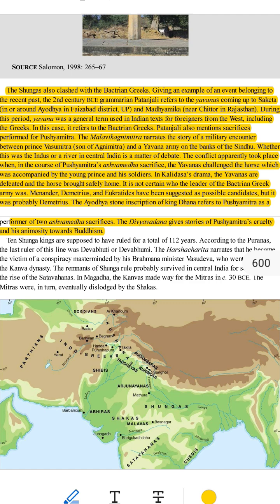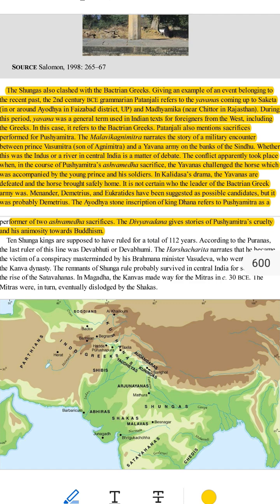Event 2. Pushyamitra's Ashvamedha sacrifice. 1. What is an Ashvamedha? It was an important ritual in ancient India. A king would release a sacred horse, guarded by soldiers. The horse would roam freely. Any king in its path had 2 choices: accept the king's authority, or fight a battle to stop the horse. If the horse came back safely, the king could perform the Ashvamedha ritual to show he was the most powerful.